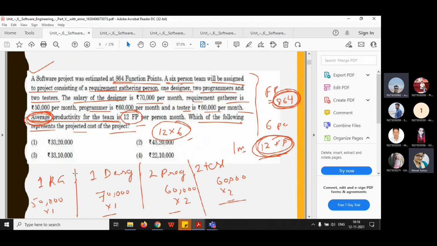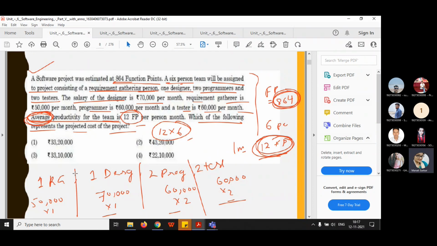Okay. So in the last class, we were discussing some numericals of software engineering based on COCOMO, function point, and software maturity index. So let's just focus on this problem. Again, we will be discussing a similar type of problem. See here, is this problem visible to all of you, students?